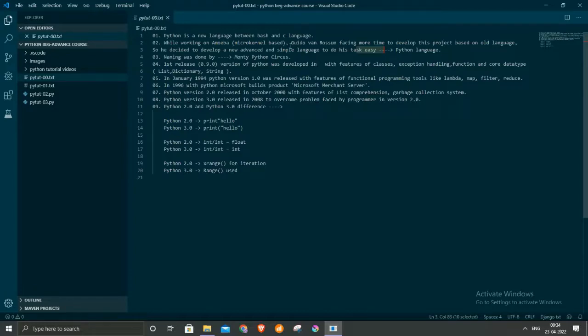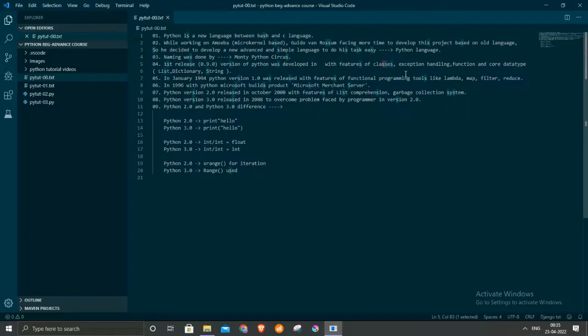Okay. After developing the Python language, the naming was done after the most famous British comedy series, Monty Python's Flying Circus. The first release, version 0.9.0 of Python, was developed with the features of classes, exception handling, functions and core data types.